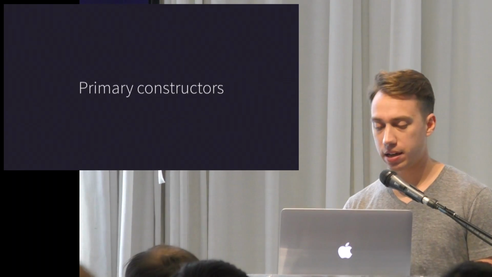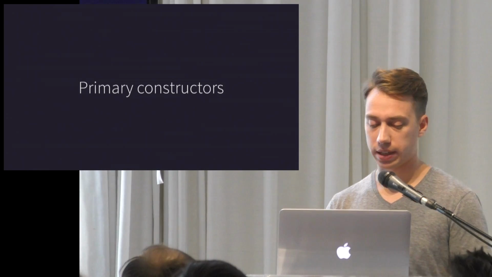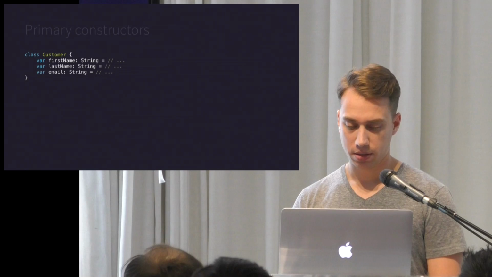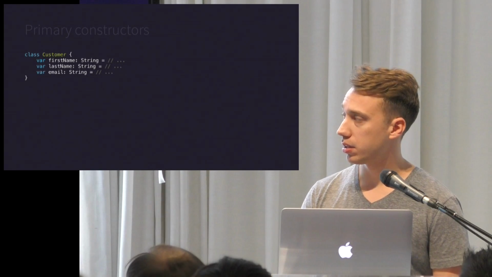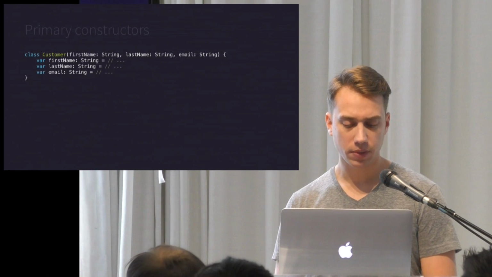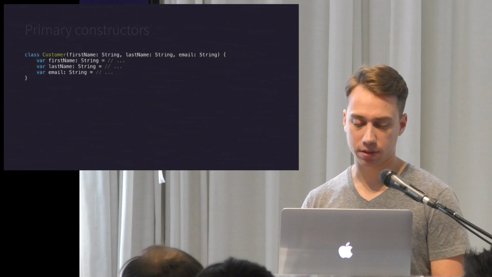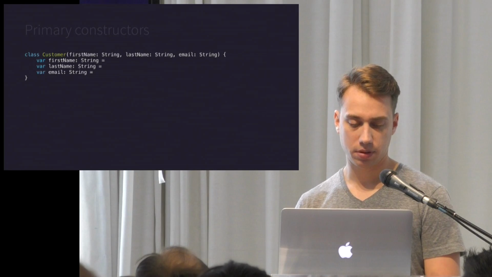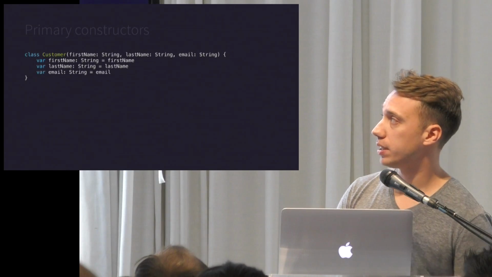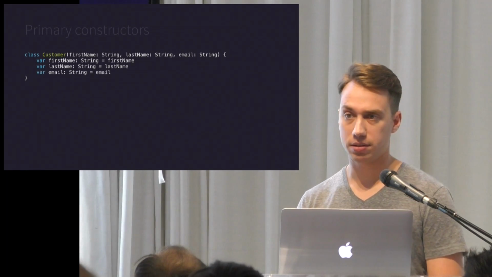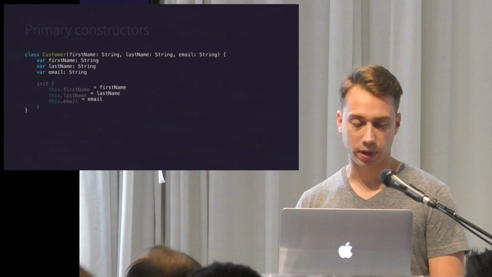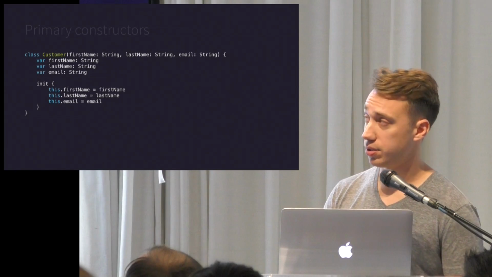Kotlin classes can have multiple constructors, just like in Java, but in Kotlin you can also have a primary constructor. So here's our class from the last example, and now we've added a primary constructor, which is a constructor that goes in the class header. So we can immediately use those variables to assign to our properties of this class, or we can move that into an initialization block.